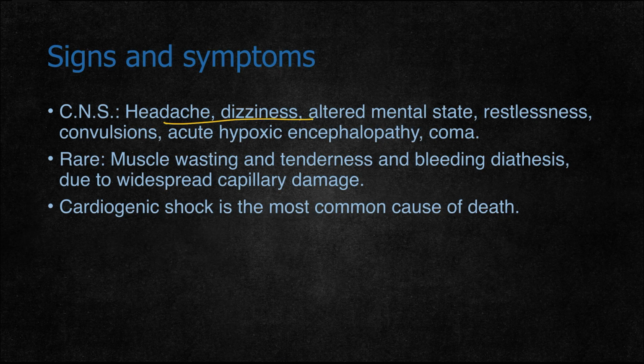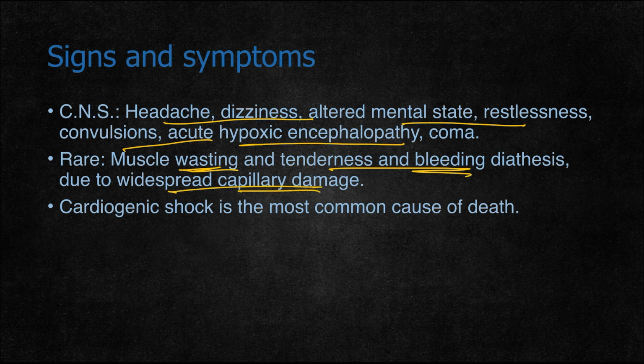In the CNS it causes headache, dizziness, altered mental status, restlessness, convulsions, acute hypoxic encephalopathy and coma. Afterwards, the person dies. Rarely, there is muscle wasting, tenderness, and bleeding diathesis due to widespread capillary damage. Cardiogenic shock is the most common cause of death because of aluminum phosphide.